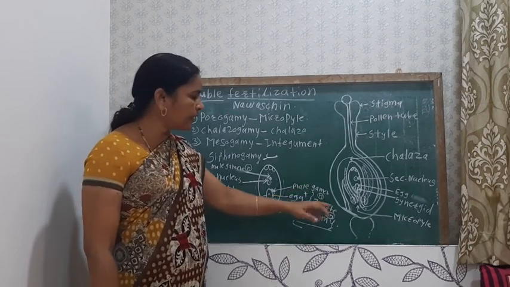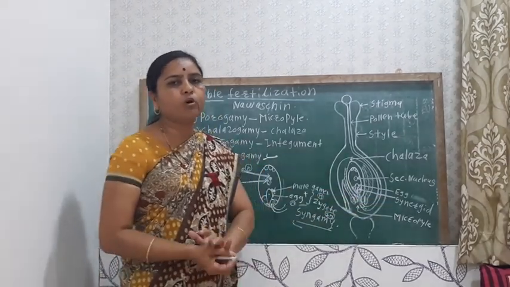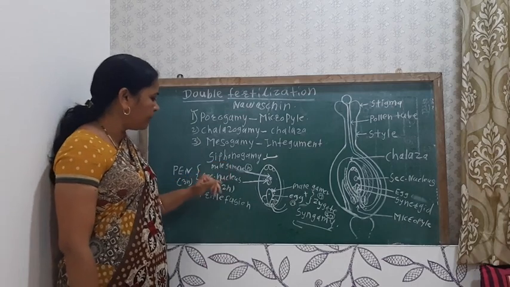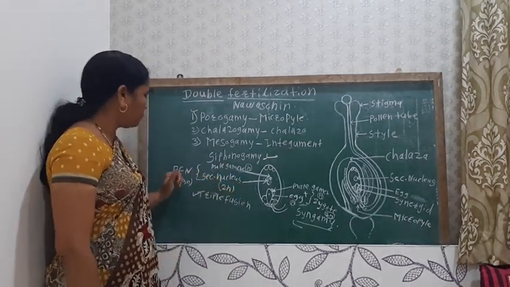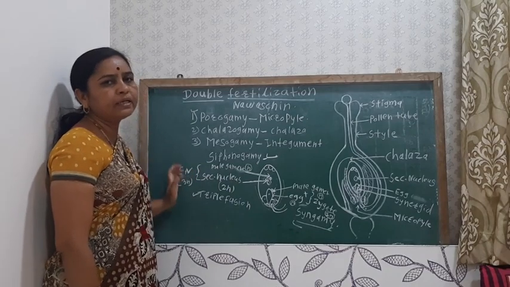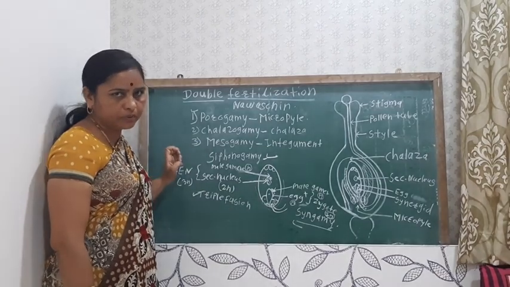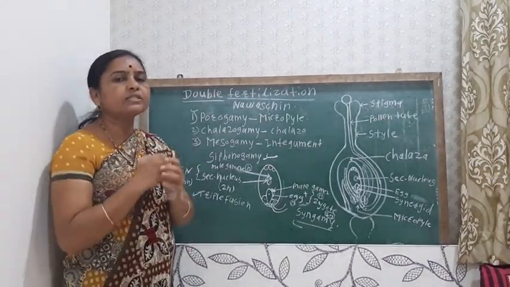After syngamy, when the diploid zygote is produced, embryo formation takes place from this diploid zygote, while another male gamete fuses with the secondary nucleus and produces the triploid PEN. PEN means primary endospermic nucleus, from which the endosperm is produced. Endosperm is the nutritive mass present inside the seed.